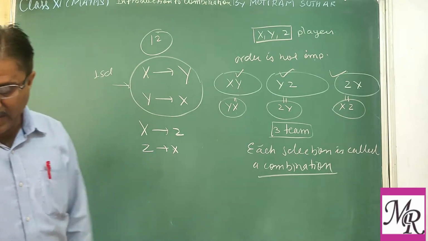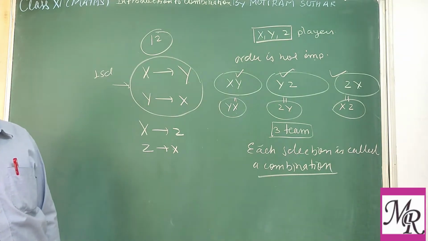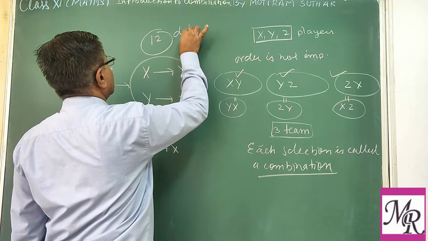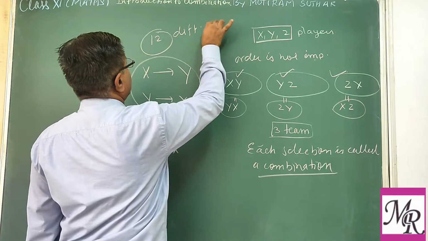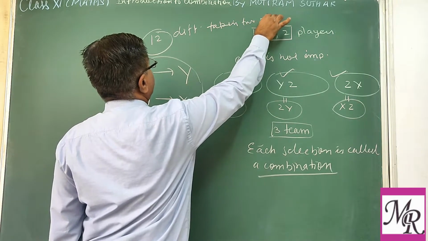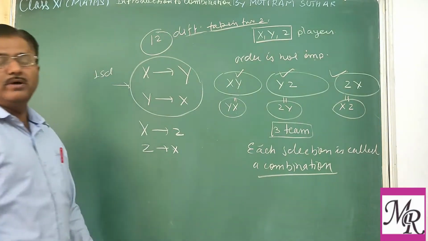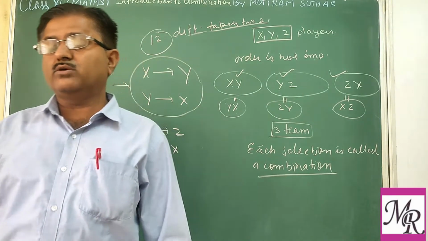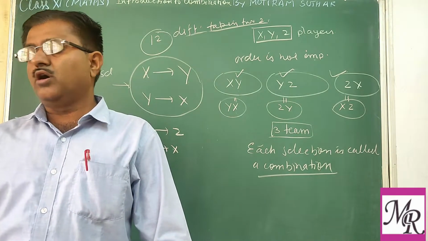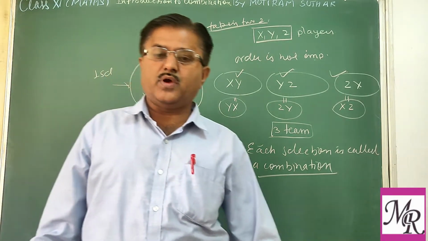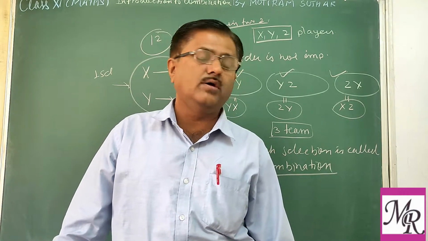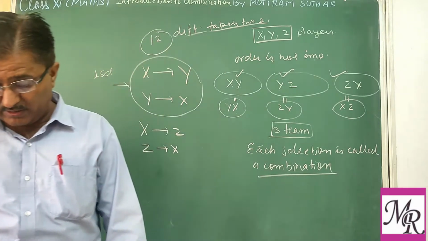So there will be as many handshakes as there are combinations of 12 different persons taking 2 at a time. That is equal to the number of selections of 2 objects out of 12. In how many ways can we take 2 objects out of the given 12?